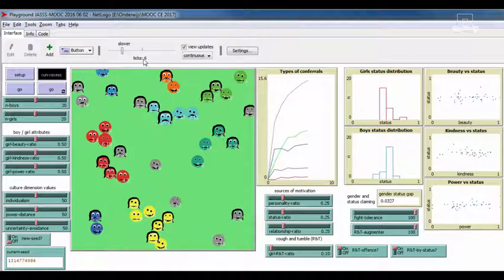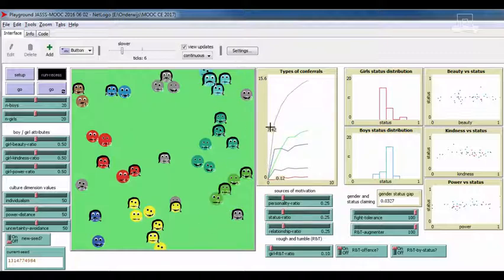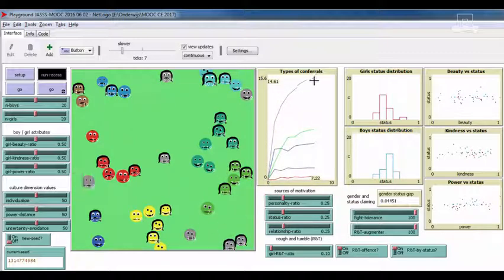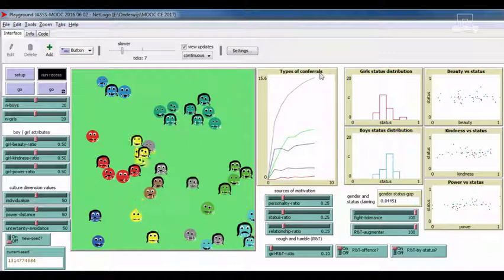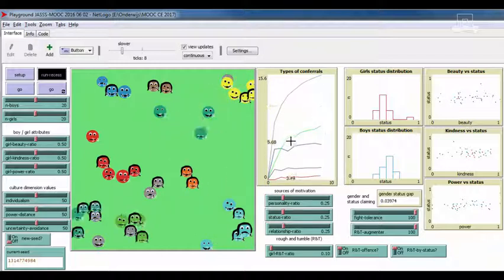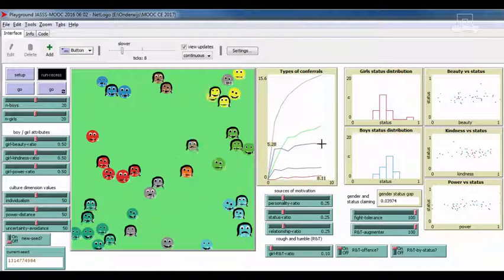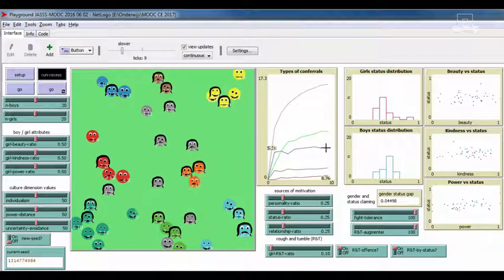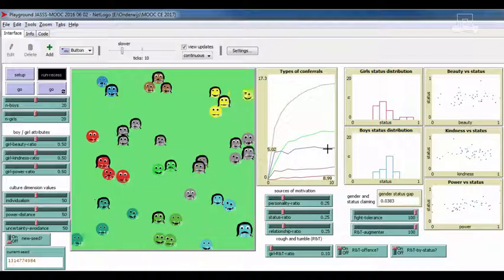We are now in tick 5 and it's already spreading. Here we see all the binary interactions between two agents. It's a conferral of status. Conferral is a word from the theory of Kemper, the status power theory of social relations. Here we see conferrals that are satisfactory to both. Here are those where the recipient gets a little bit lower status than he or she currently has and is not quite happy but not ready to fight.